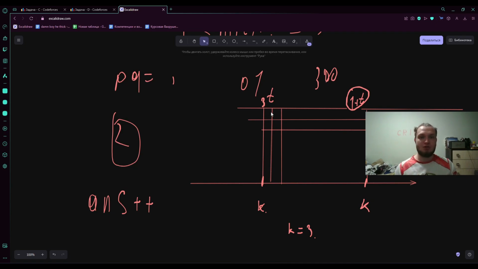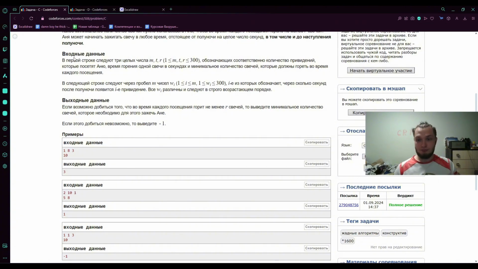So we'll just save in our set all the moments in time when we lit them, so we don't end up lighting a candle twice. This can happen if we implement this in a very simple and straightforward manner, very naively, and without any sophistication, and that's it. This will be our answer.